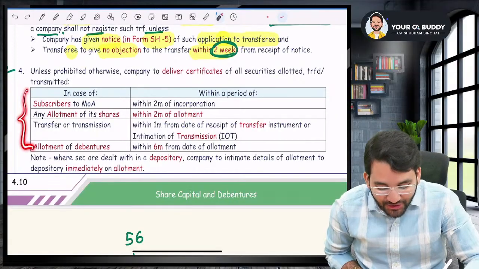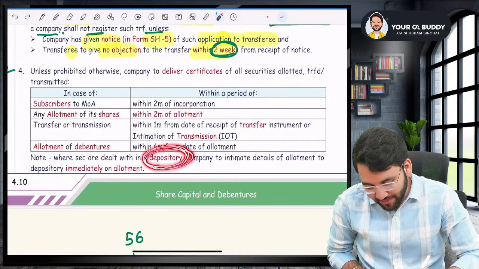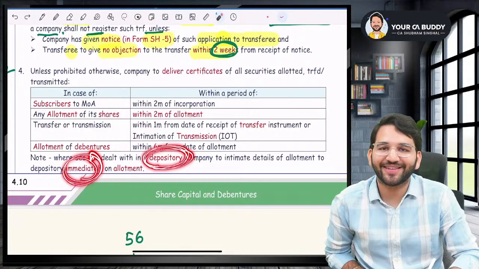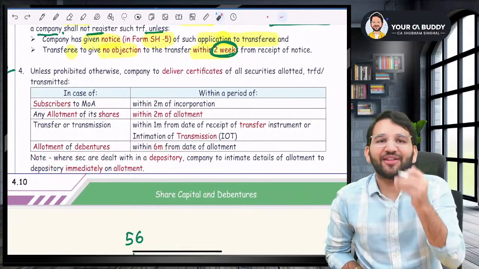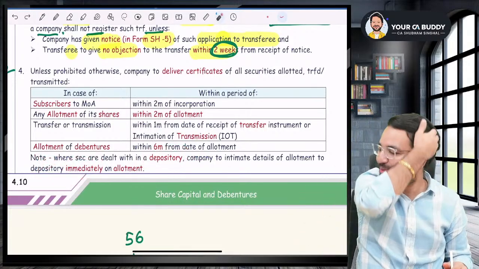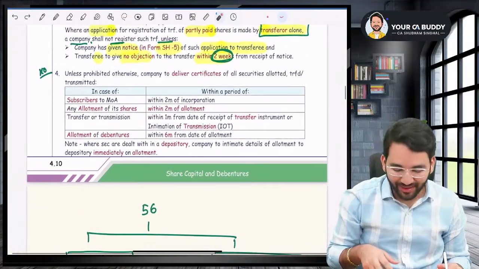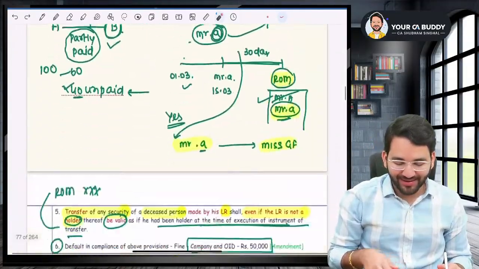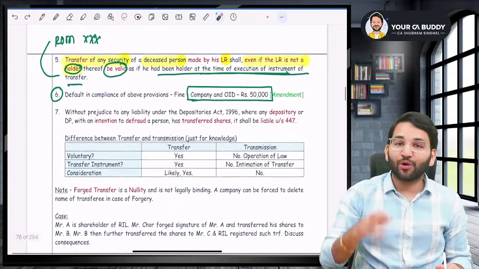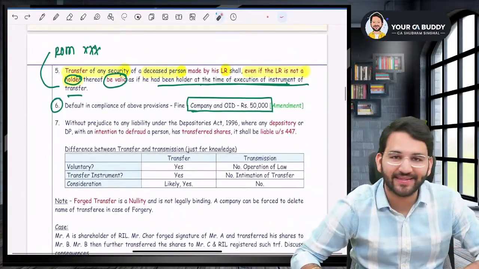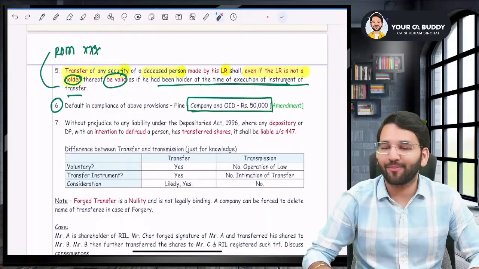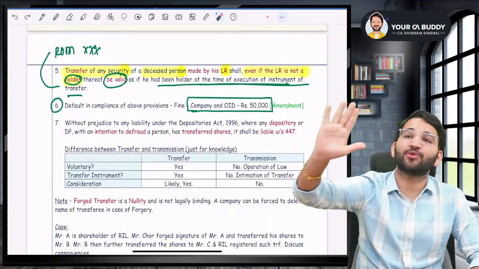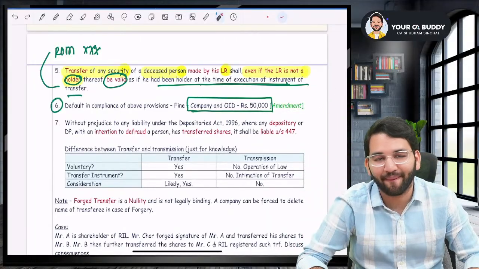But this is for a physical share certificate. In case of a demat account, everything happens immediately, sir. You don't take so much time. Everything happens immediately. Are you with me? Yes, sir. Did you understand? Now I'll also cover one question which is asked in the exam. It was not there in your ICI module, but I'll cover it here so that you can solve each and every question of your question bank.